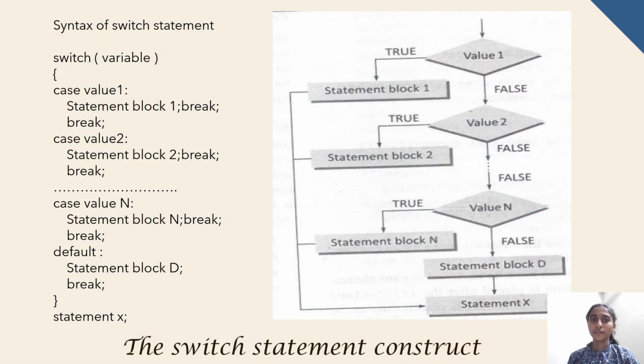This is the syntax of a switch statement. Here first we need to write switch, and inside brackets we have to write the variable. After that we have to give case and write a value. Then this case contains some code. If this condition is satisfied, then the code will be executed. After this we need to break this case. Then again take a new case, give a value and break the case. At last we have to give default. If all conditions are false, then default will be executed. Here the flowchart represents the construction of the switch statement.